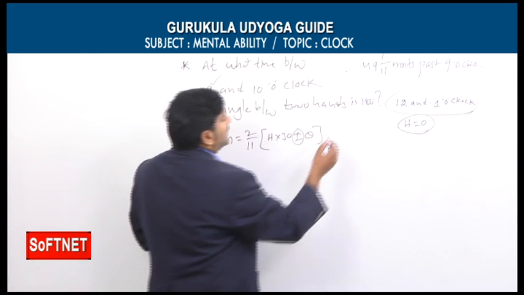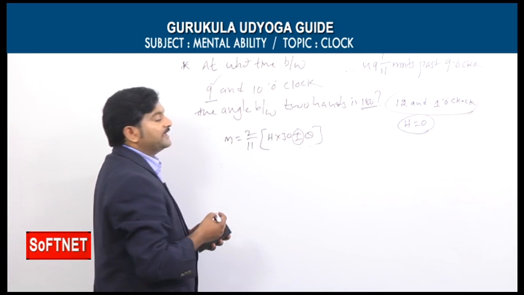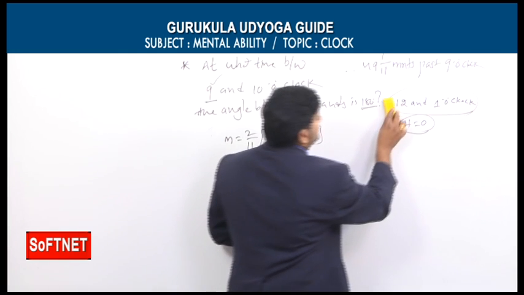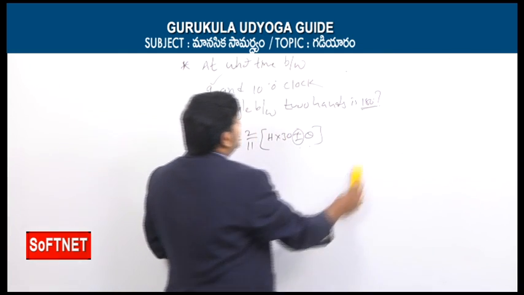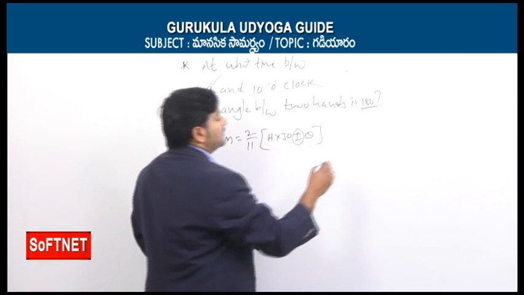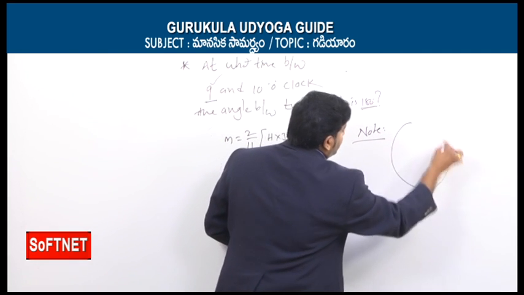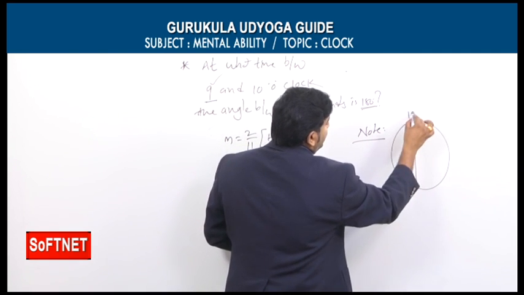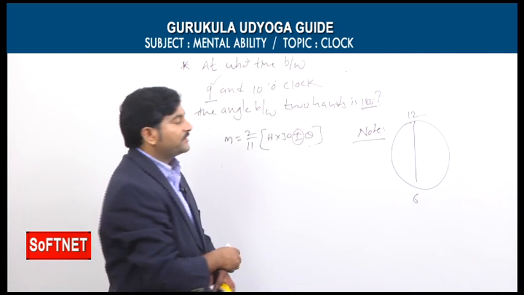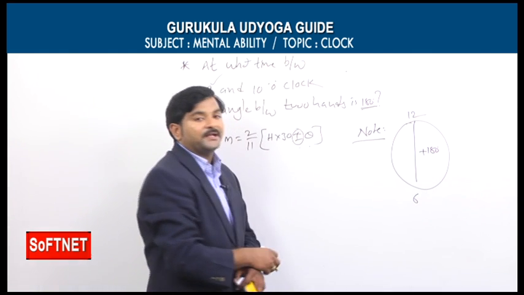But when the angle is 180, whether we need to take plus 180 or minus 180, for this there is a note. That is, when the angle between the two hands is 180 degrees, we have one small note. It's a very important note. If the given time lies between 12 o'clock to 6 o'clock, simply we need to take plus 180 degrees.